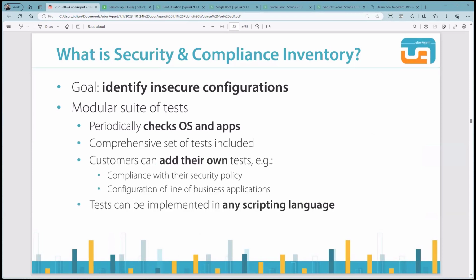And we ship many predefined tests that are written in PowerShell to rate the configuration of your operating system or your apps, or even detect gaps when your configuration did not apply. But again, to represent the flexibility of our products, you are not limited to our tests. You can write your own tests to check compliance with your security policy or the configuration of your line of business applications. We support any scripting language, so you can choose whatever is best for you.